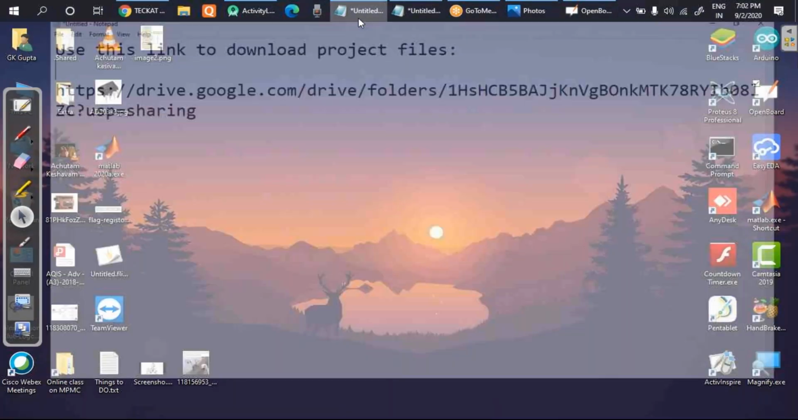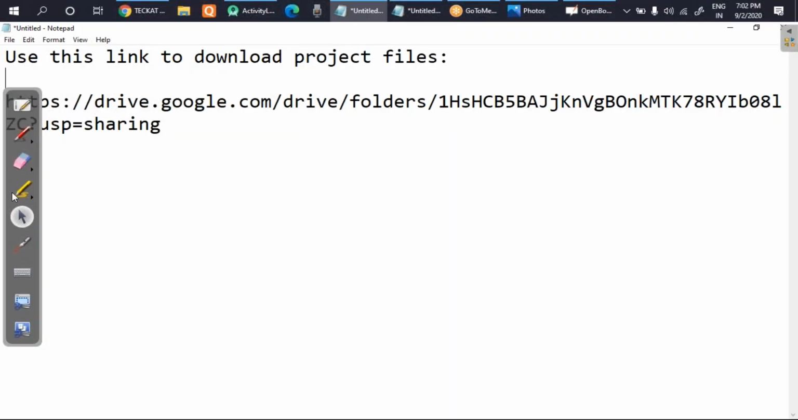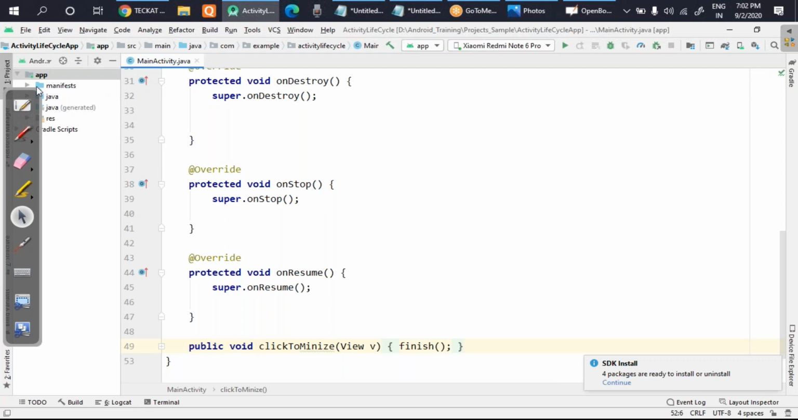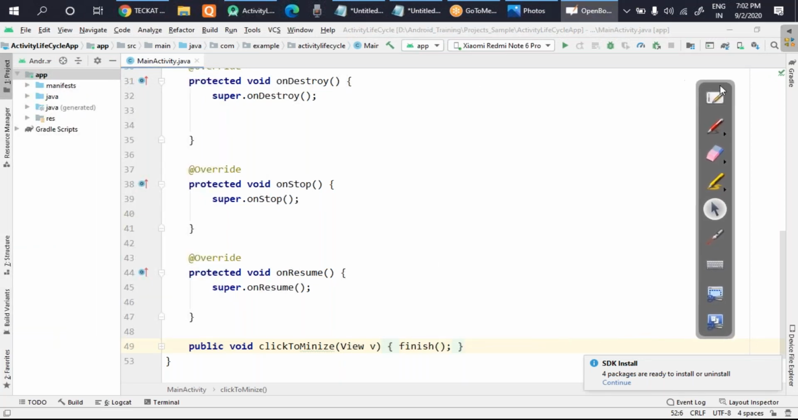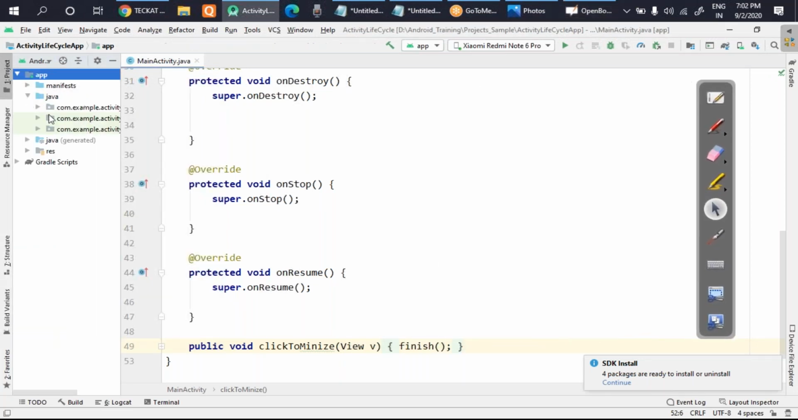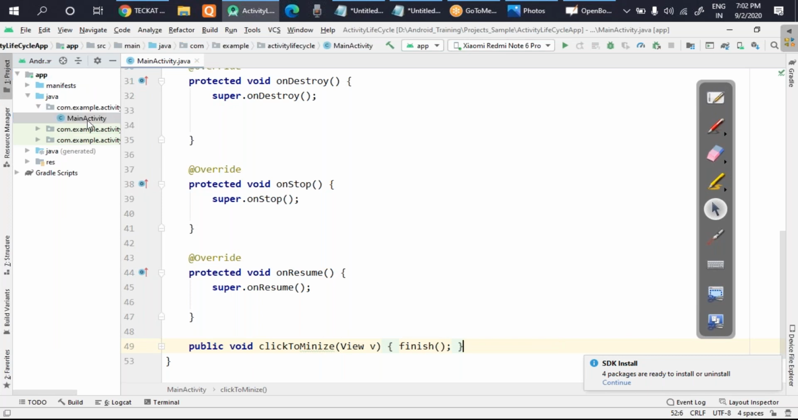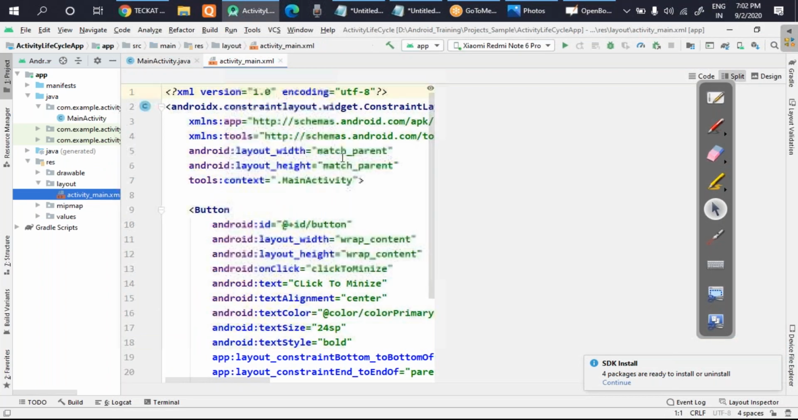I have made one more change. That is, whatever code will be available. As you all know, if you look at any code, you will find that it contains basically two things. One is the Java file, and one is the XML file which is present inside the layout. Generally, there are two codes.